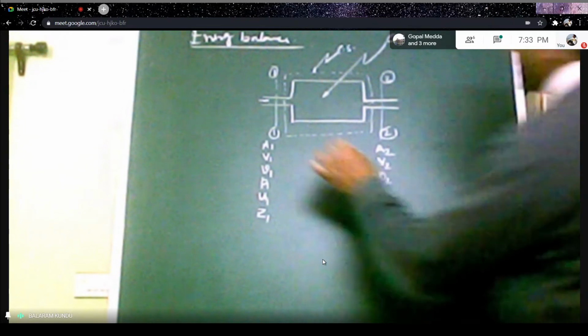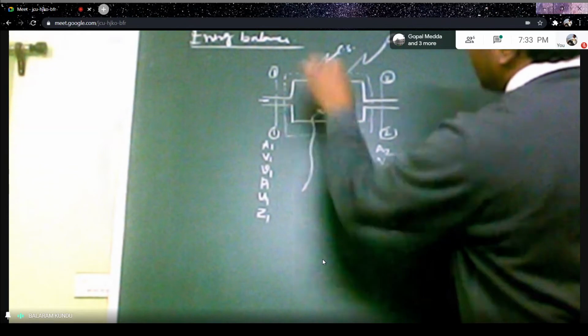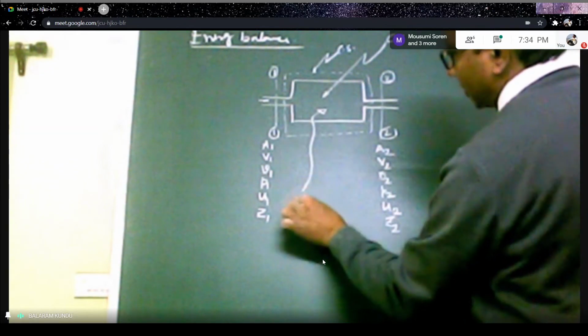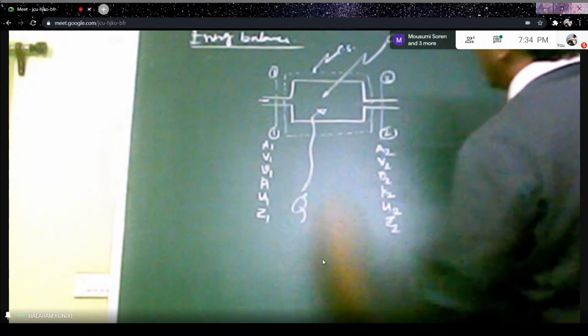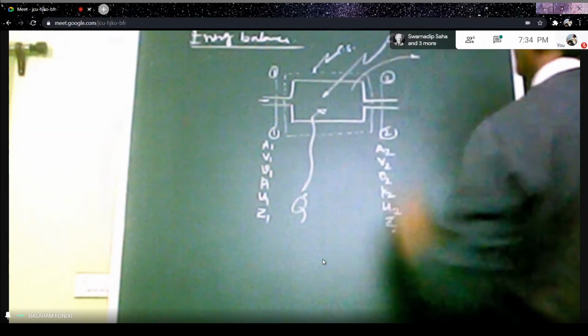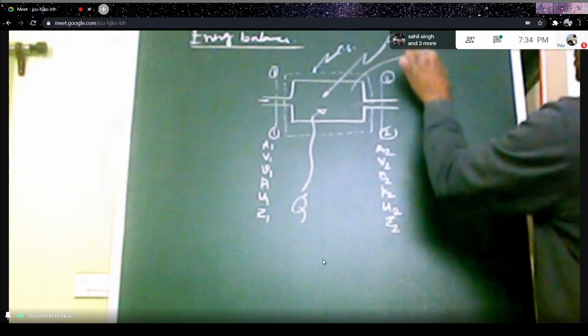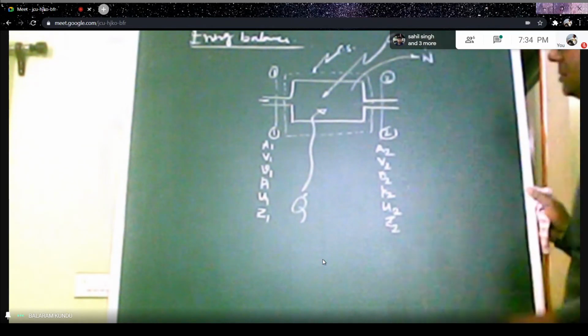And here say Q is added to the control volume, so that is your Q dot. And work done by the control volume, that is your W dot.